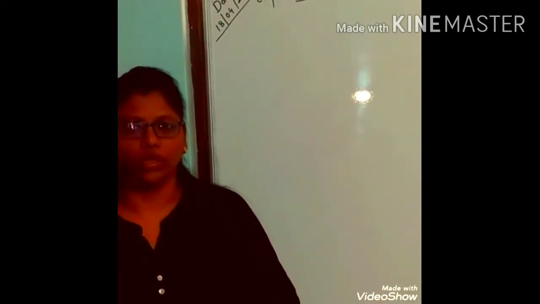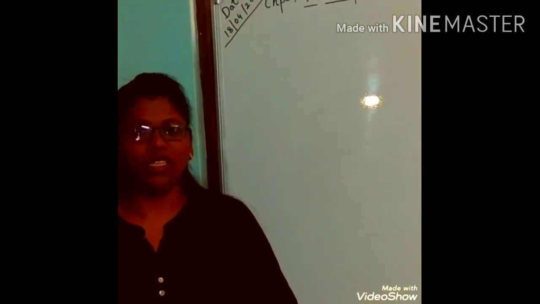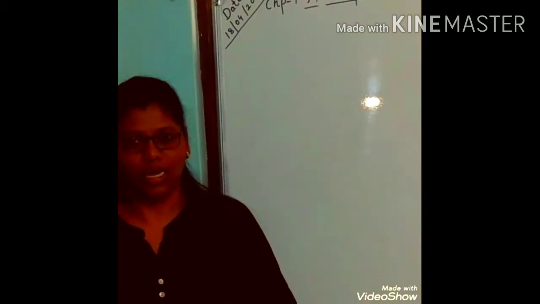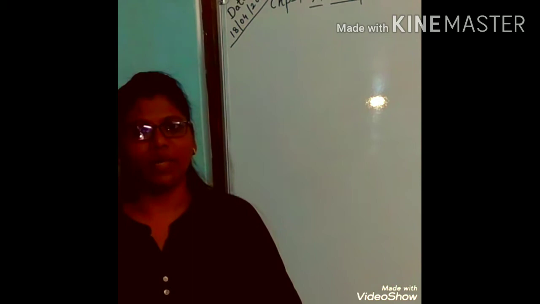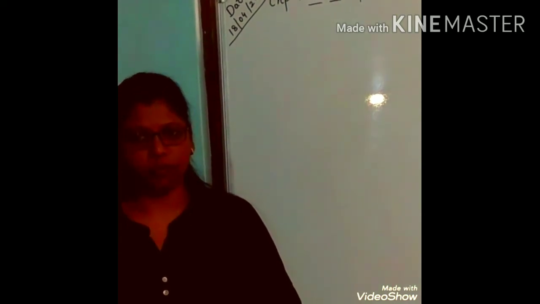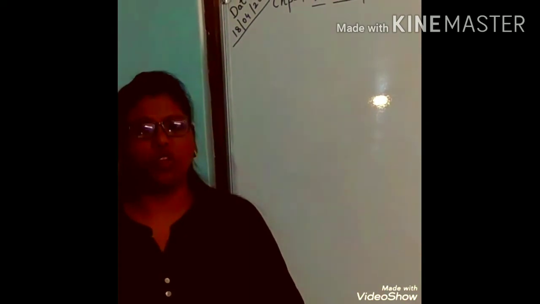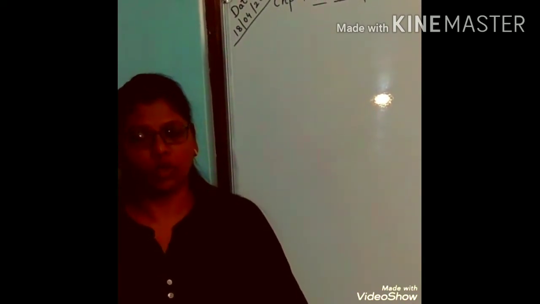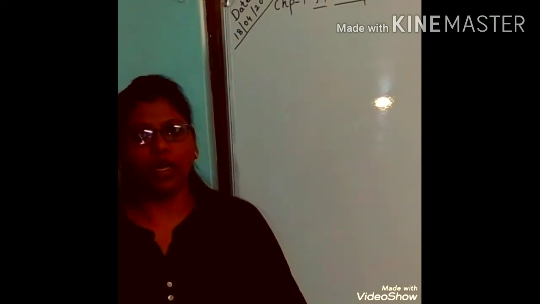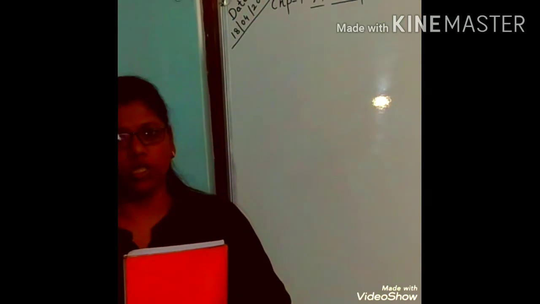Now, what is computer? Computer is an electronic device. It runs on electricity. That is why it is called electronic device. So computer is an electronic device which accepts data as input, processes it, and converts it into useful information and stores it in computer, and we get the output. So in short, what is a computer?